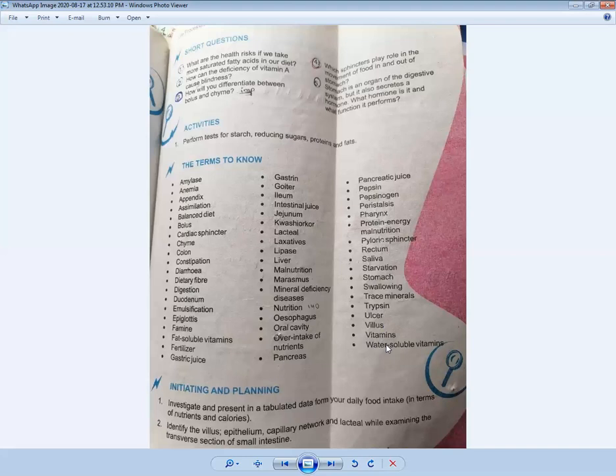So students, your chapter number 8 I have completely discussed with you. I hope you understand it. Please mark all these definitions in your chapter.